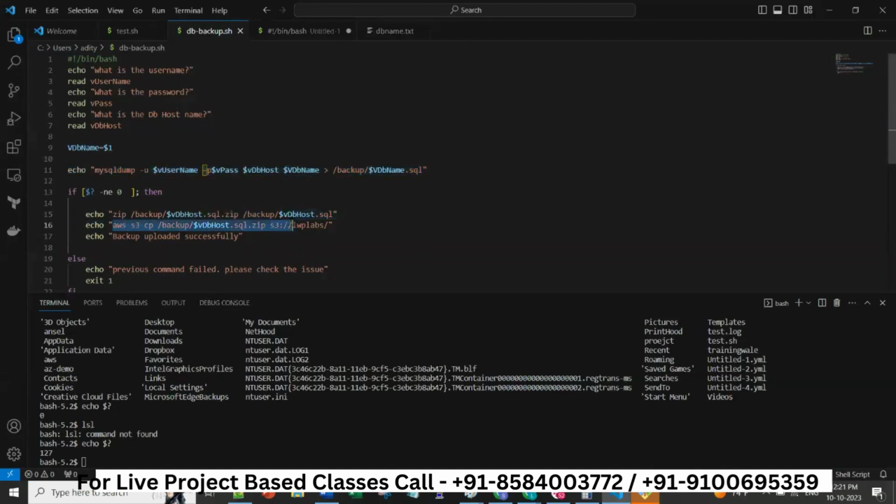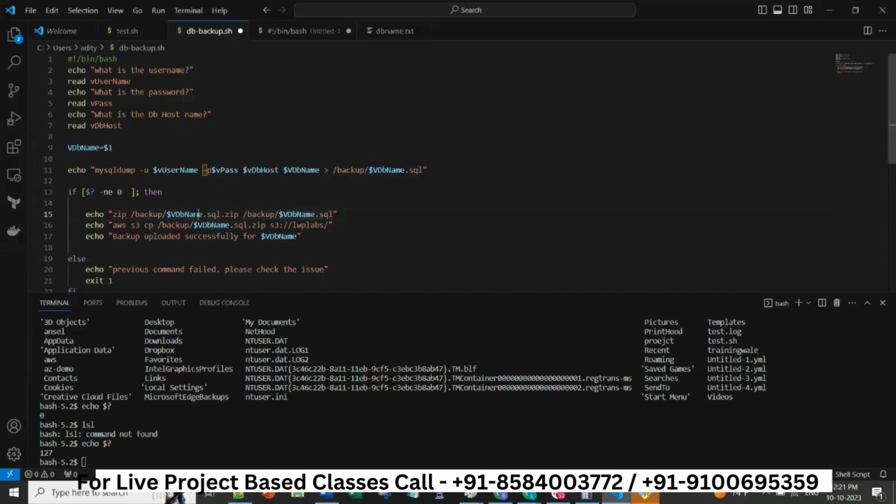5 times this AWS S3 backup should run and copy to the S3 location. 5 times this zip should run. 5 times I should see the message backup uploaded successfully. For which database? For this database. That also I will mention. 5 times, right? I'm changing everything. So this is the file which we are creating.